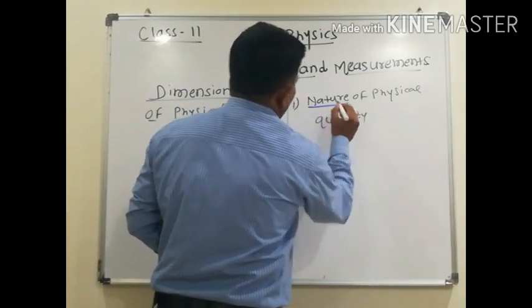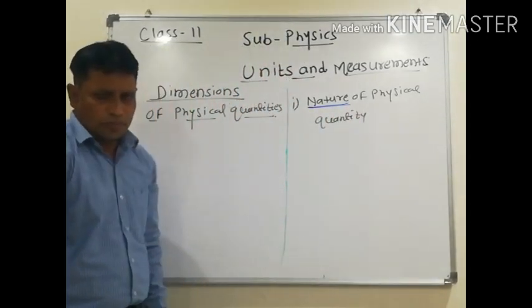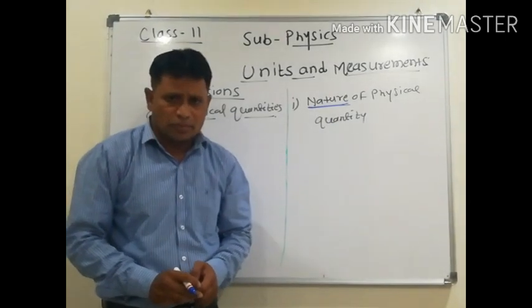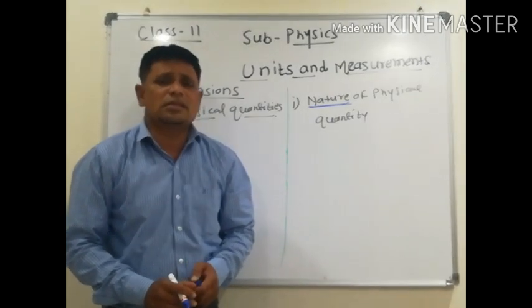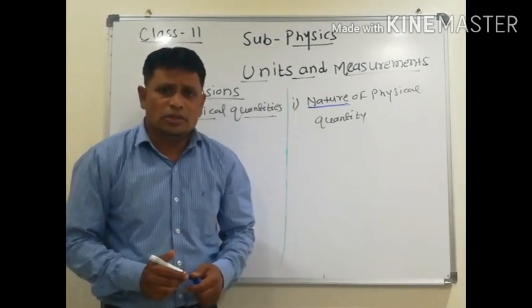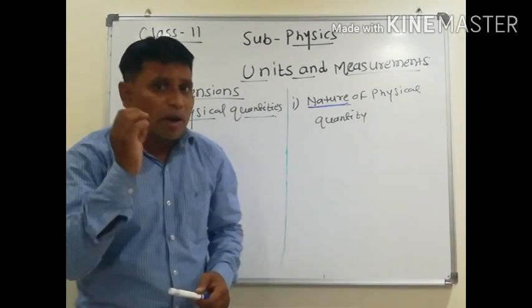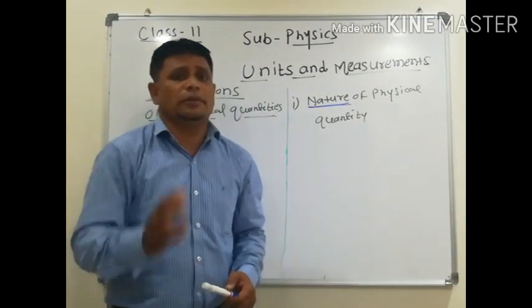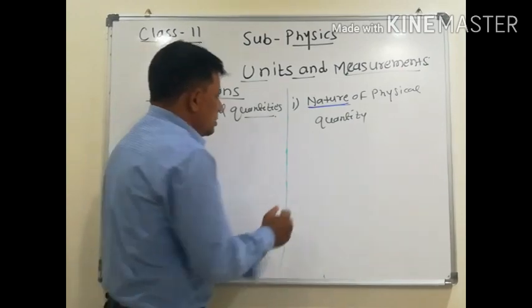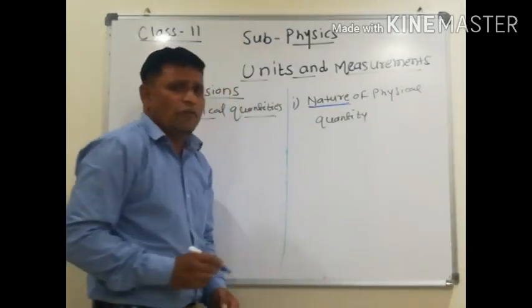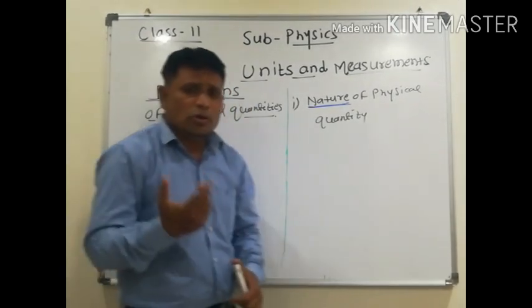What is the meaning of nature in Marathi? Yes, correct. Nature means स्वभाव. How the physical quantity is. Actually, we'll see the definition. What is the second use of dimension?